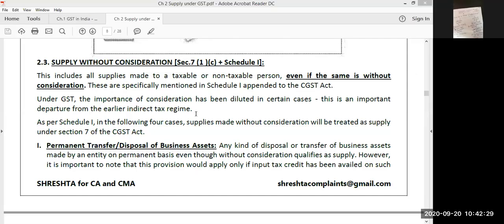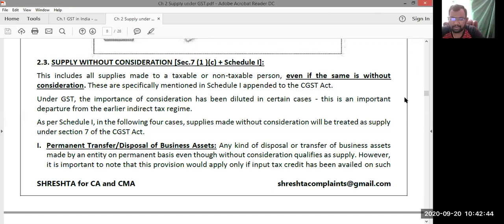Let me go on to the material ones. Right. So supplies without consideration we are discussing. First transaction, permanent transfer or disposal of business asset, completed. Next.